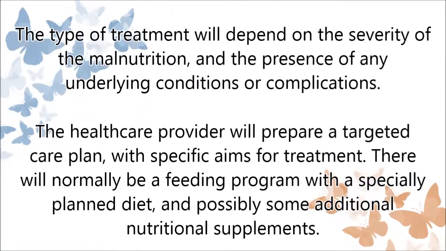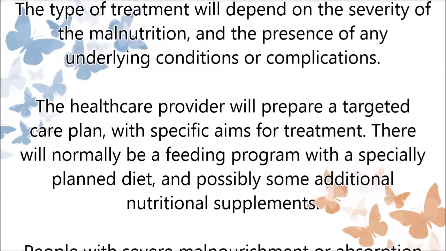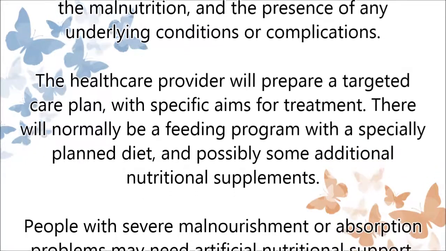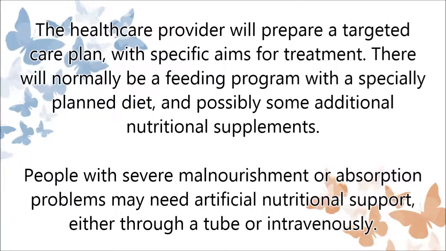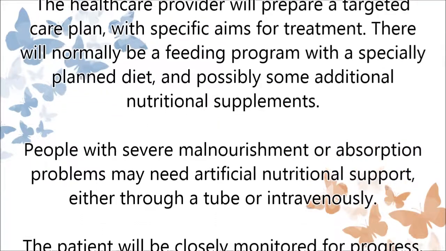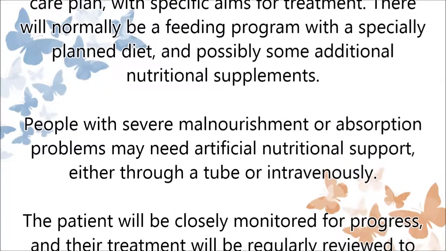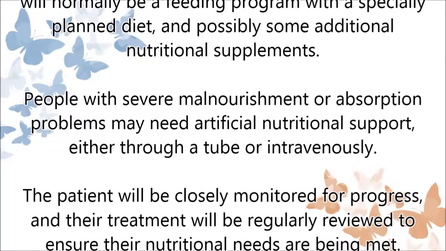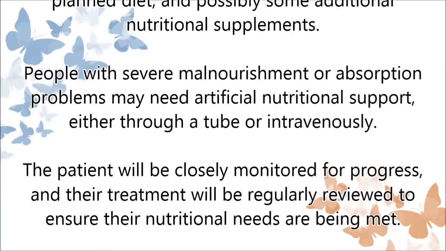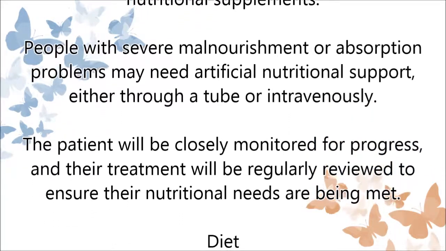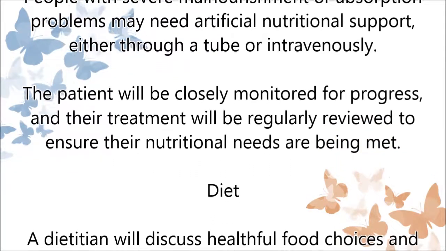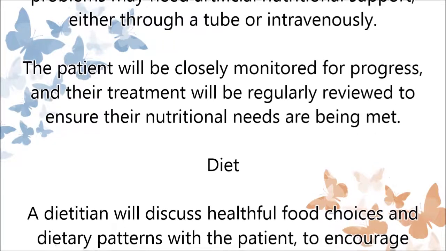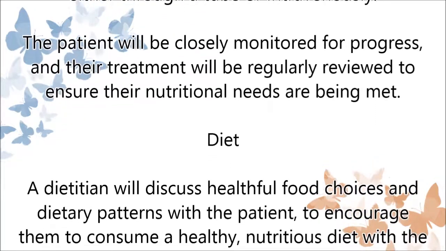Treatment types. The type of treatment will depend on the severity of the malnutrition, and the presence of any underlying conditions or complications. The healthcare provider will prepare a targeted care plan, with specific aims for treatment. There will normally be a feeding program with a specially planned diet, and possibly some additional nutritional supplements. People with severe malnourishment or absorption problems may need artificial nutritional support, either through a tube or intravenously.